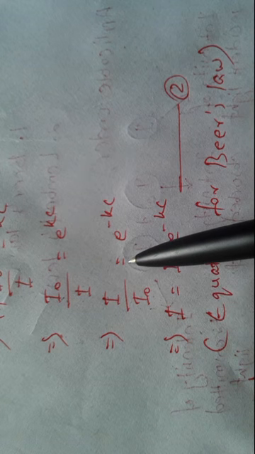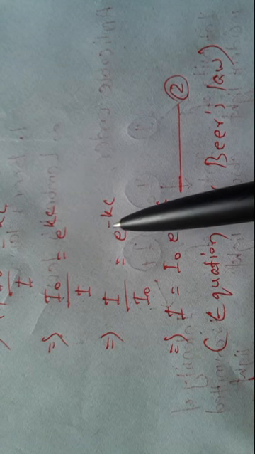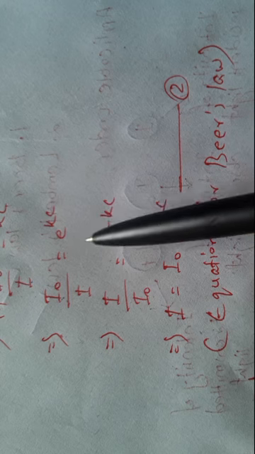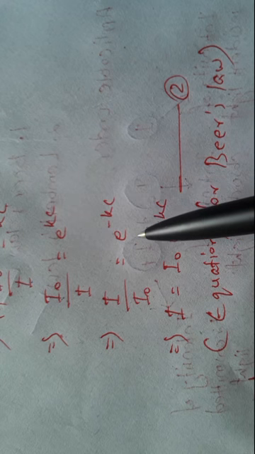When we write I0 by I as I by I0, it becomes equal to e to the power minus Kc. In place of e to the power Kc, we have to write e to the power minus Kc when we are reversing this equation.